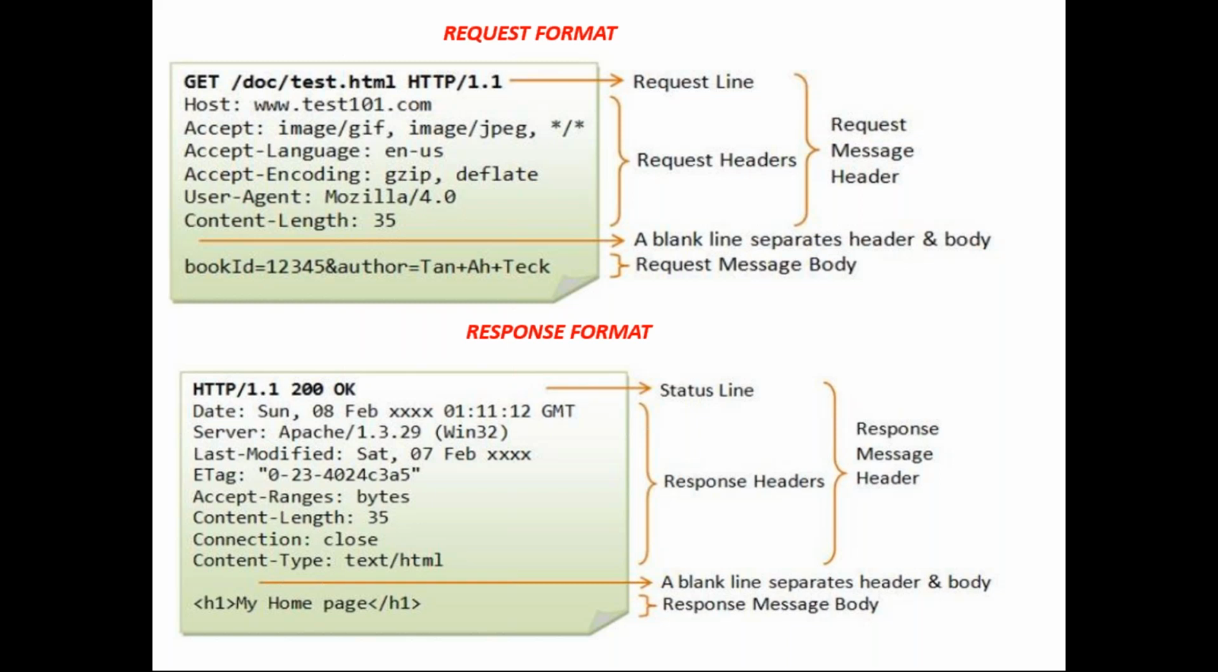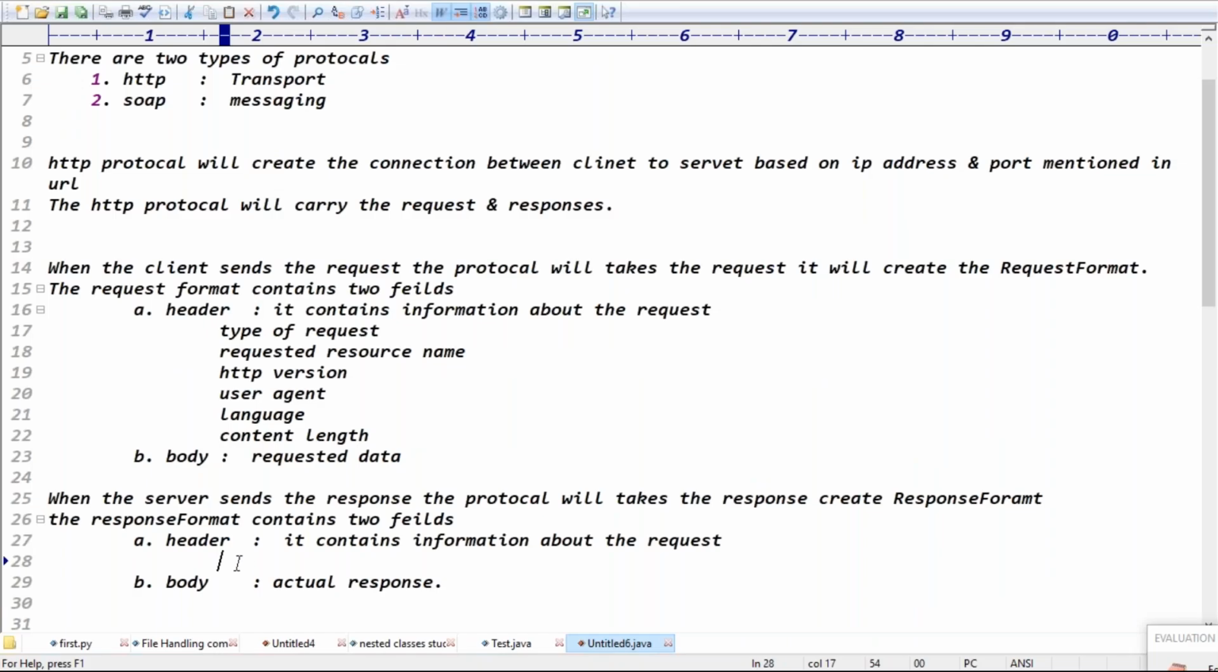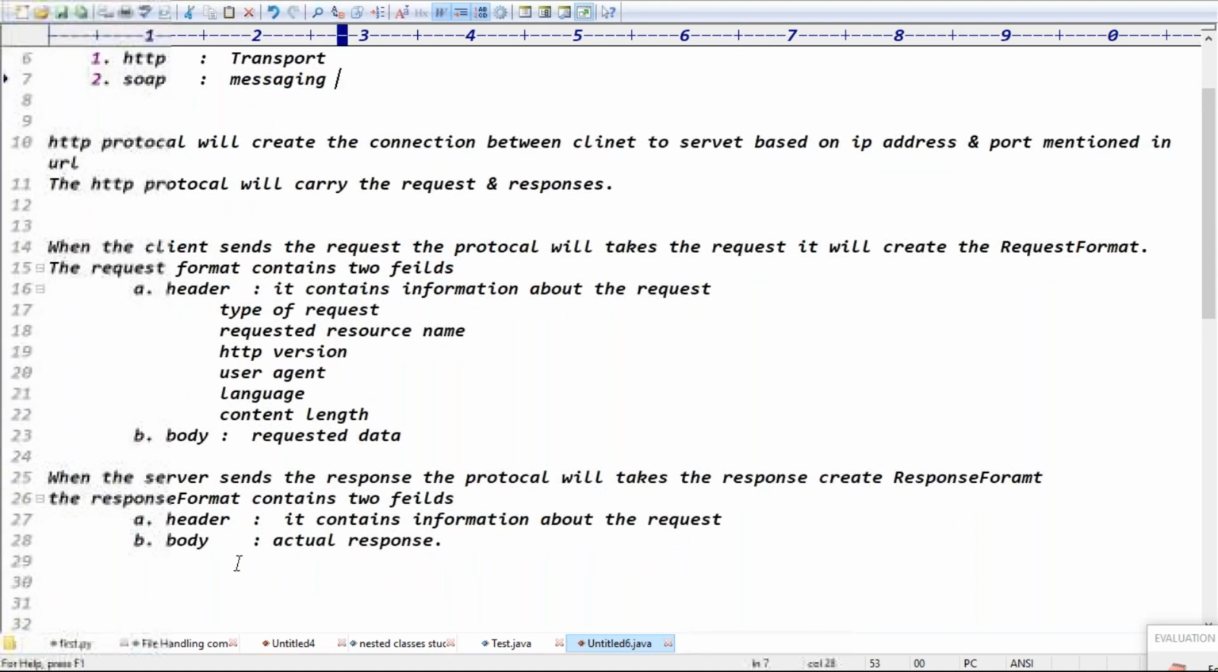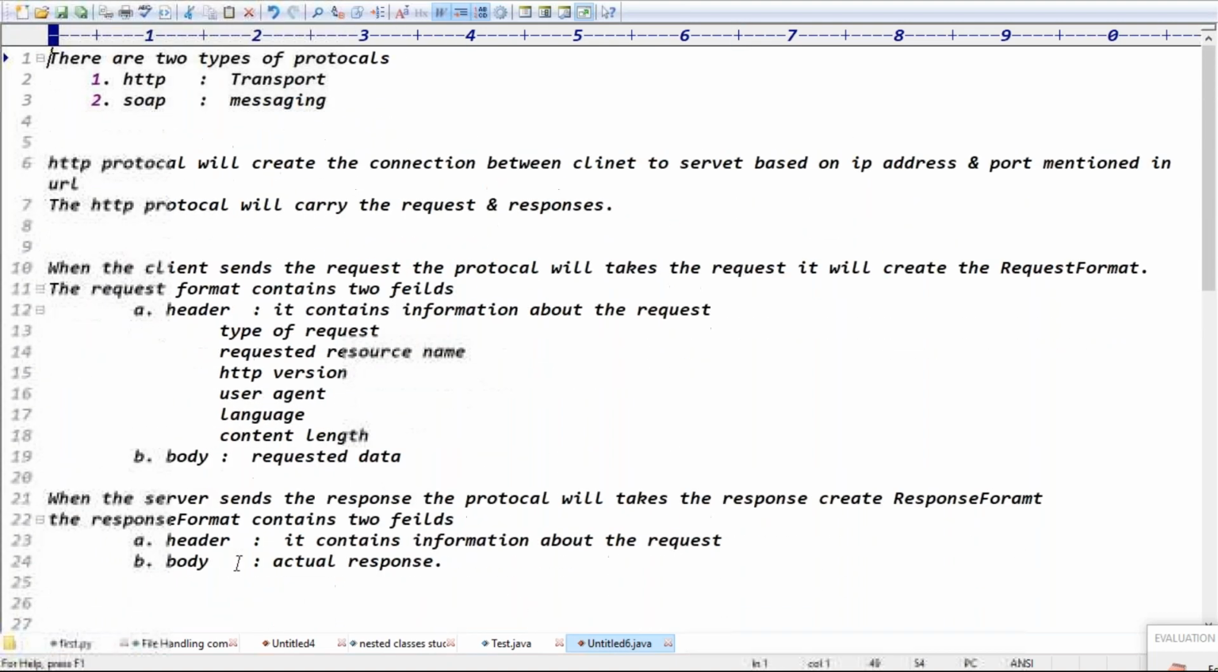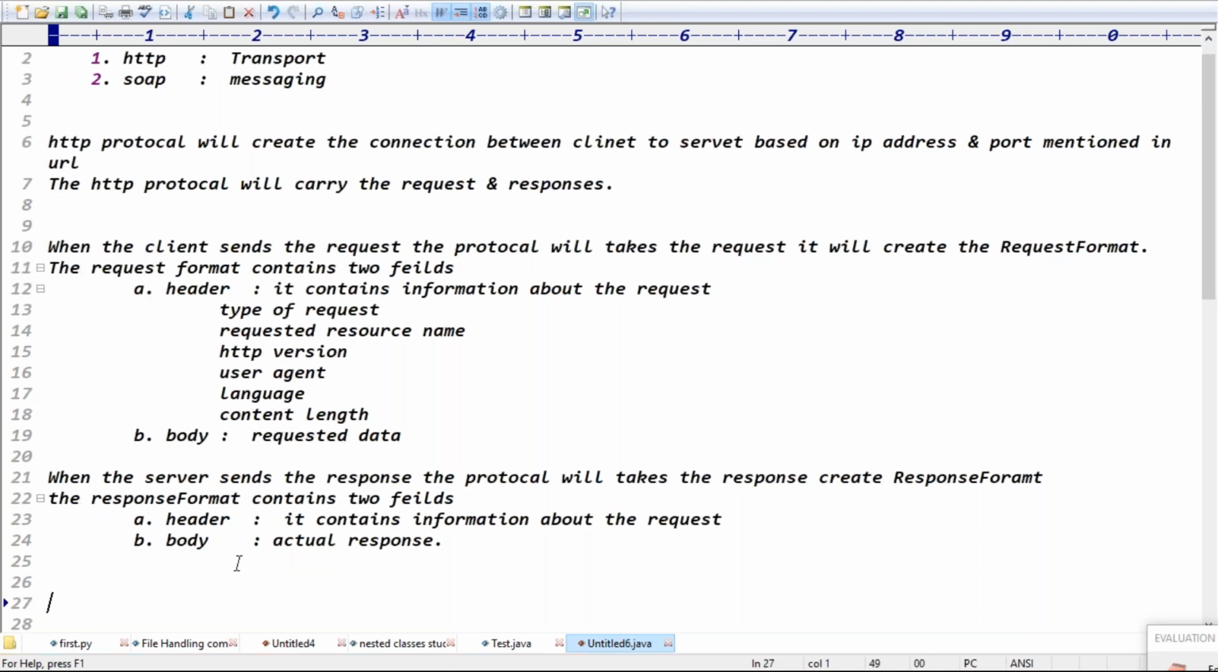Any questions? ETag in the response format header. Google it. Ask Google. This is actually the header and body part, guys. Exactly. So we got the clarity about the transfer protocol, right? What the transfer protocol does: it handles request formats and response formats, guys.